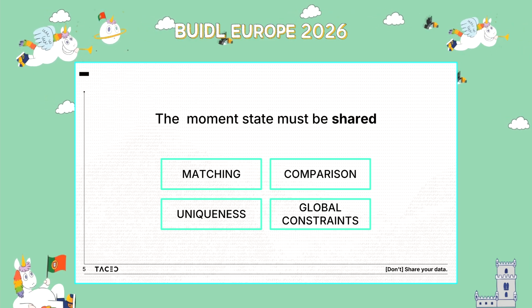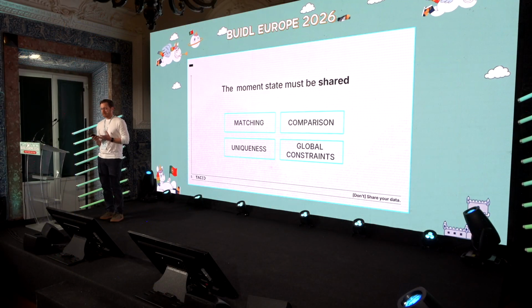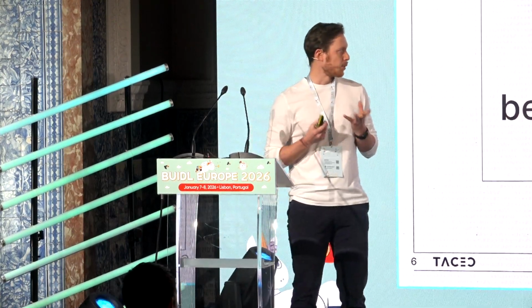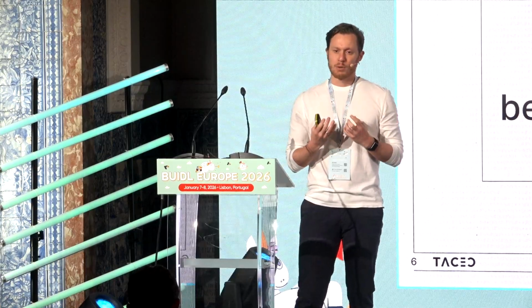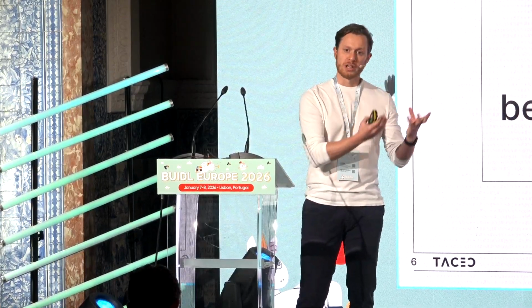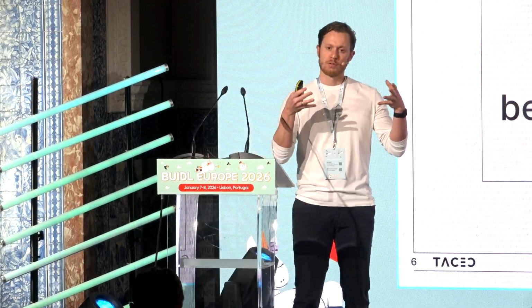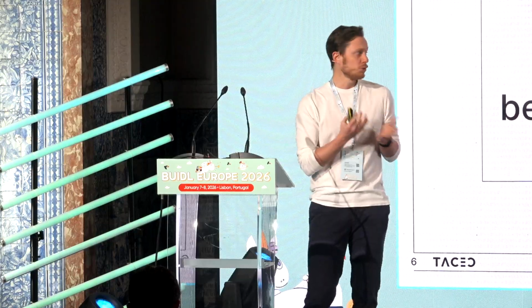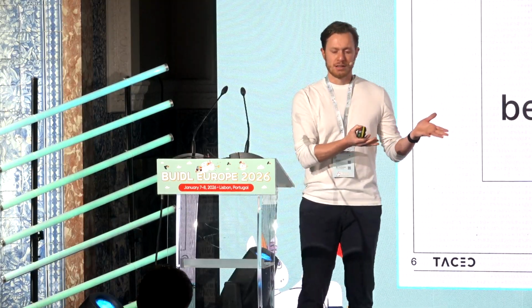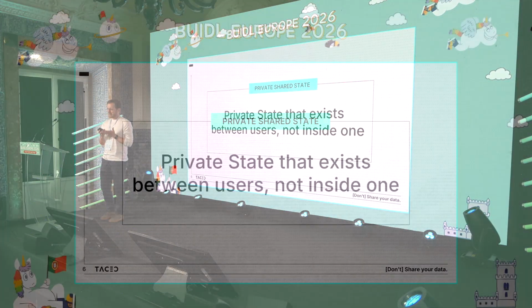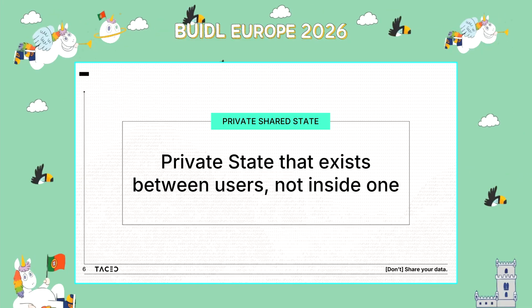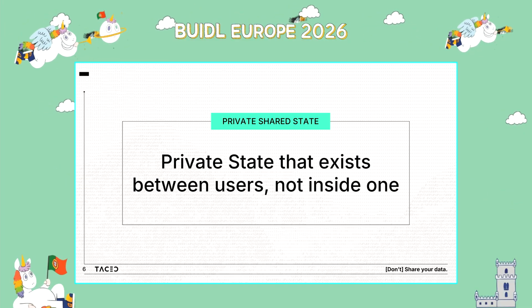What we really want is a private state, but not owned by a single user. I call this private shared state. Imagine a system that wants to check if somebody is already registered, but without knowing who they are or who else is in the system. Naturally, you have to have the information of all the users using that system, but no single user owns this private state. This is very tricky.